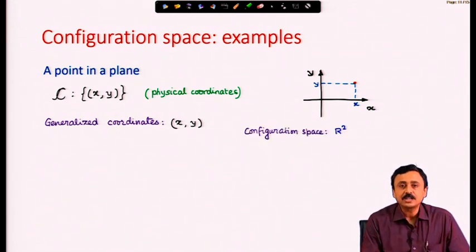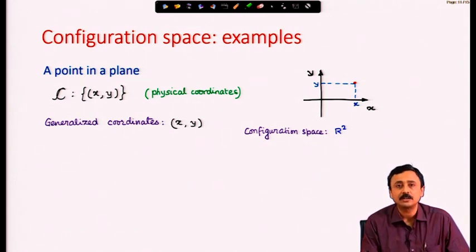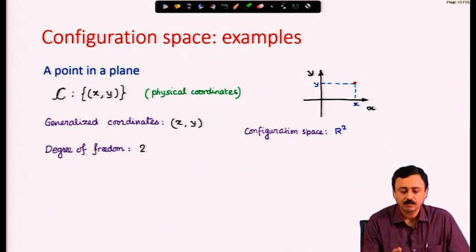Therefore, the configuration space of a point in the xy plane is R2. So, R cross R, 2 real lines oriented in this manner, and I can represent the location of any point in a plane. We have 2 degrees of freedom.